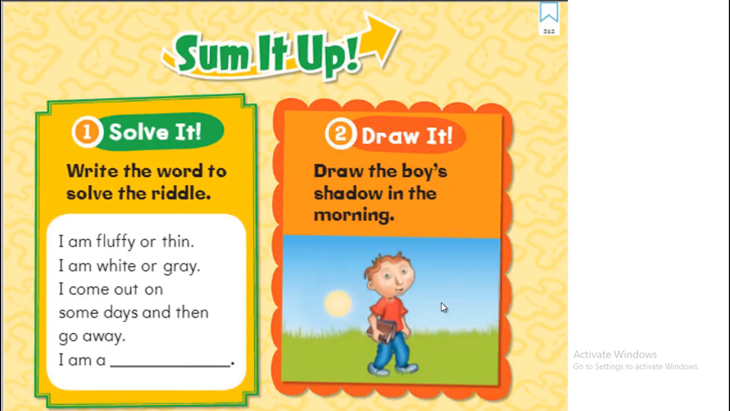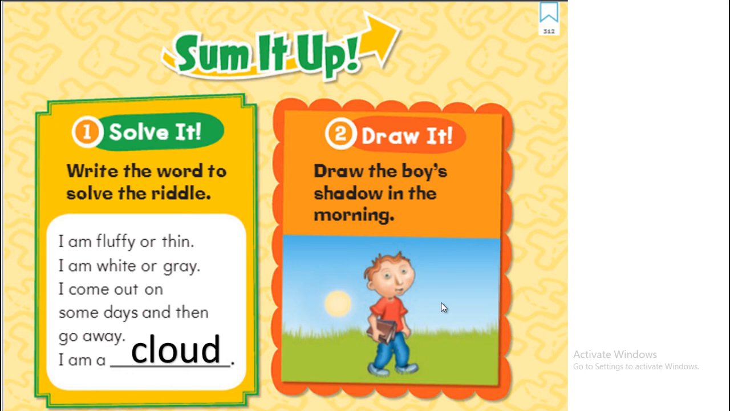Now here, write the word to solve the riddle. I am fluffy or thin. I am white or gray. I come out on some days and then go away. I am a cloud. Excellent job.